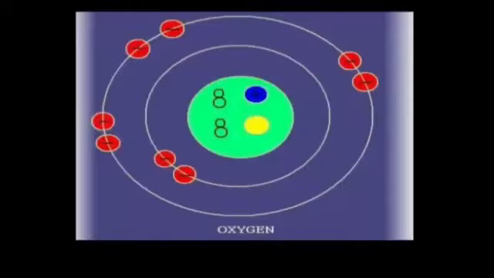Similarly, the oxygen atom contains 8 protons in its nucleus. The yellow circles with the positive charge in its nucleus show the number of protons, and these are 8 in number. So the oxygen atom contains 8 protons in its nucleus, so its atomic number is equal to 8.